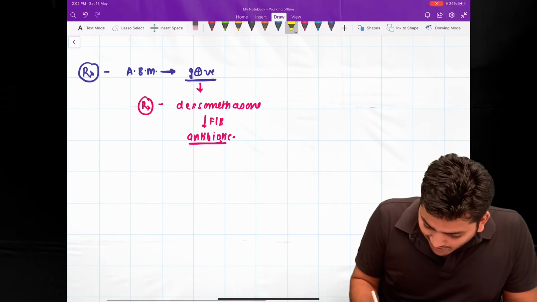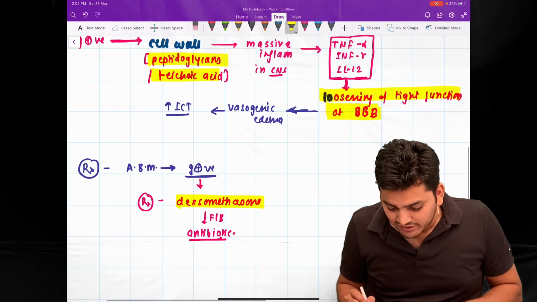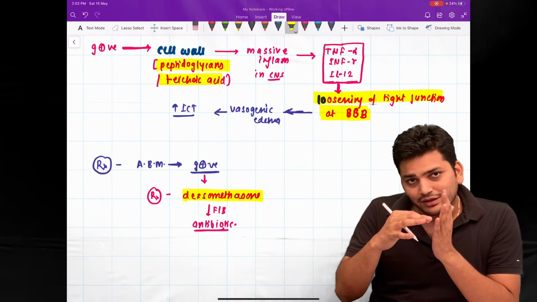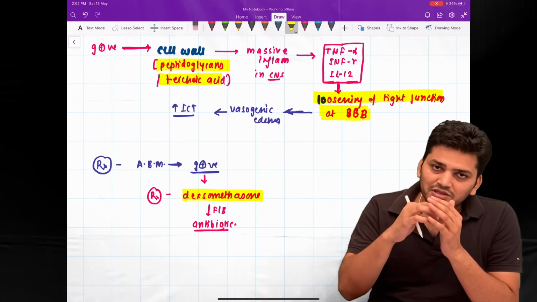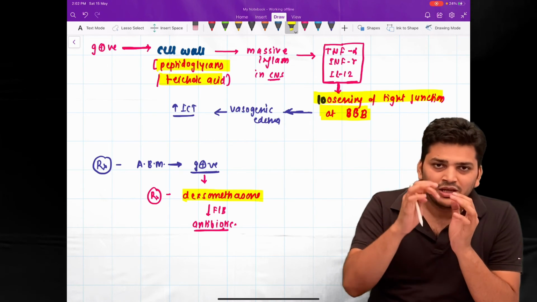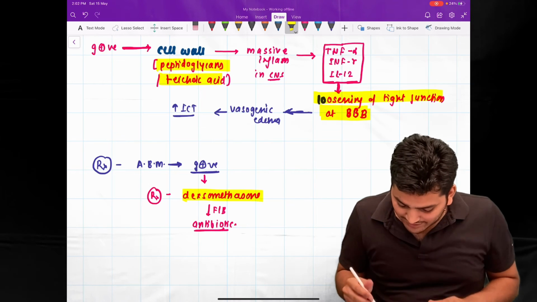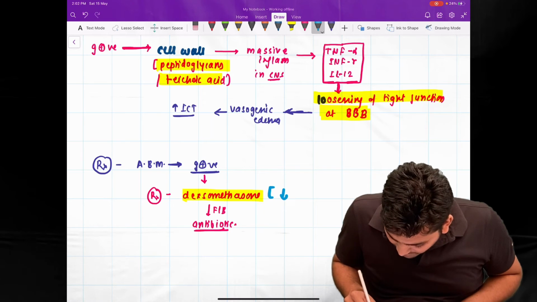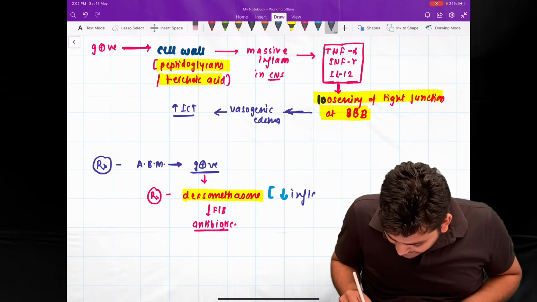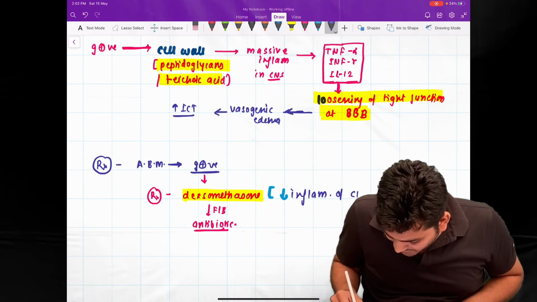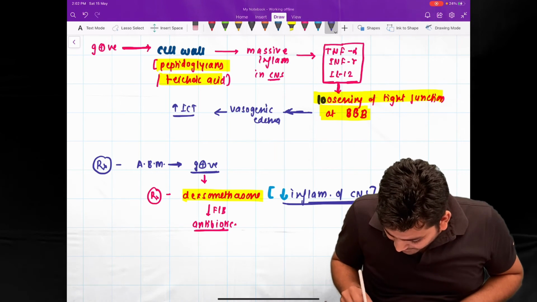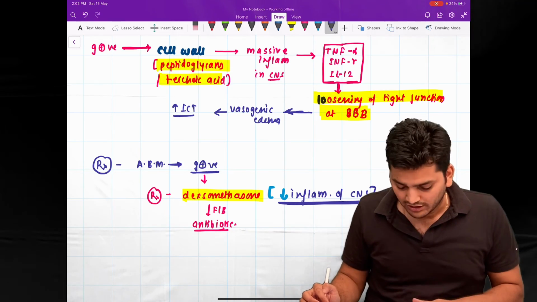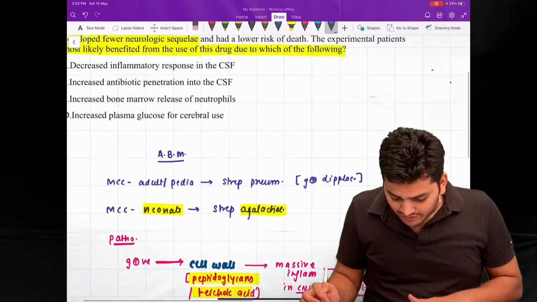The reason we give dexamethasone before the antibiotic is that dexamethasone is going to decrease the inflammation. As the inflammation decreases, the tight junctions will not be disrupted. So dexamethasone decreases the inflammation of the CNS, the tight junctions remain intact, the edema decreases, and the mortality and morbidity will decrease in the future. Once we have understood this, let's go to the options.